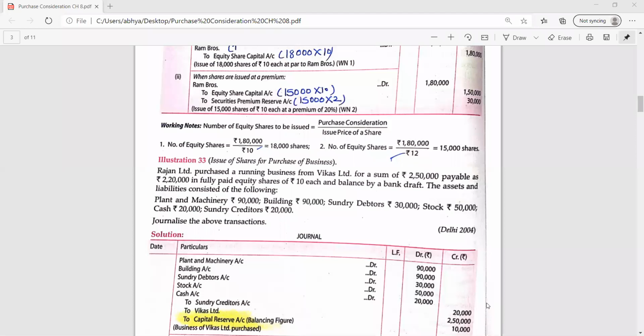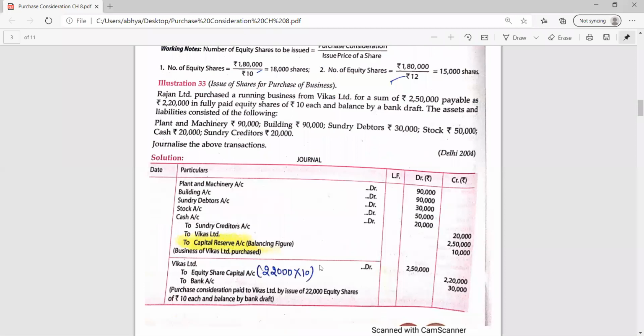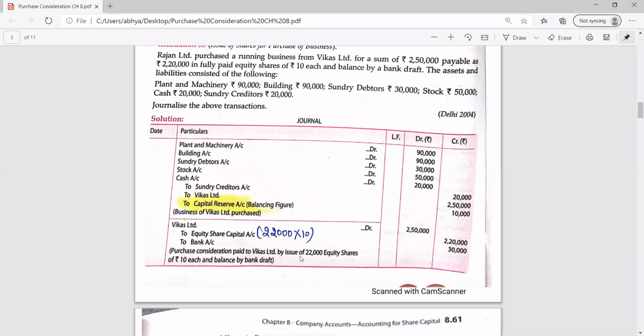I have not told you about doing the combined entry regarding the settlement, which is done in different forms. Like the first form: for some amount they have given share capital, and for the rest of the amount they have given a bank draft. Bank draft means they have made payment through the bank. For this transaction, you can do the combined entry here or you can do two different entries. It's up to you. Okay, Mitali, next time I'll be asking you.